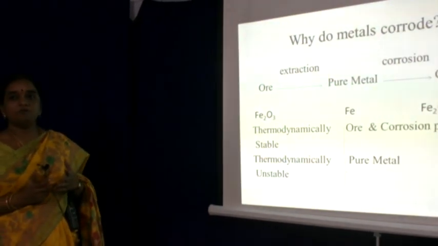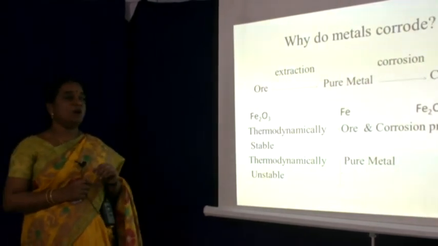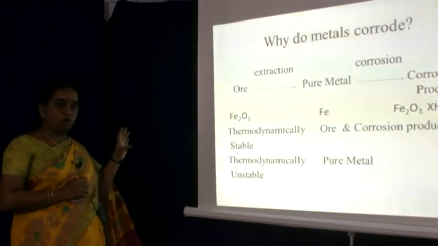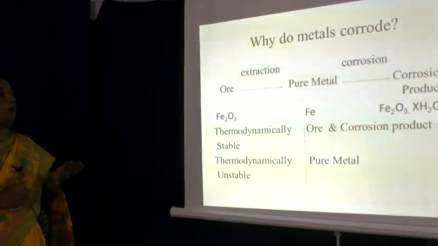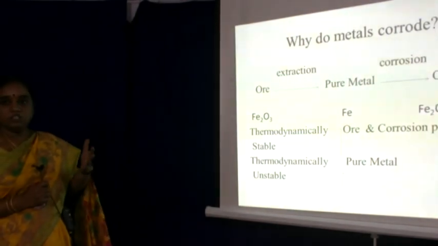When it is in the pure form, metal is not thermodynamically stable. What is the stable form? Only the combined form of ore, which is available in the earth's crust, or the corrosion product, which is formed during the usage process.